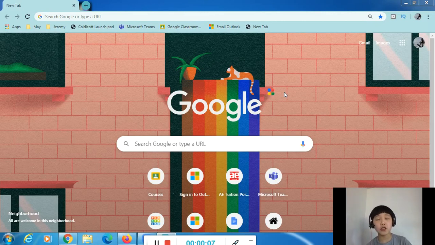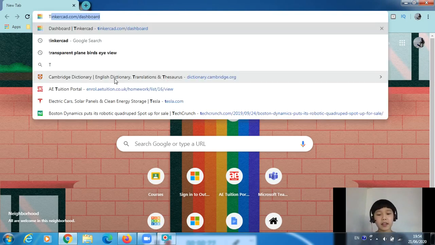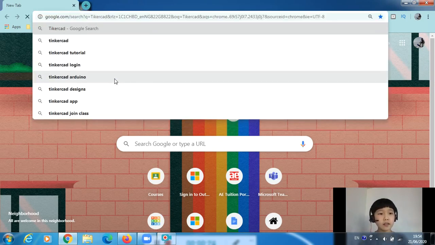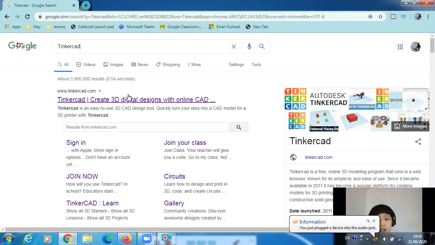Today I'm going to teach you how to use Tinkercad. Tinkercad is a designing website, very easy to use and it's free. So, to go into Tinkercad, you just search up Tinkercad, then you should get onto a page like this.